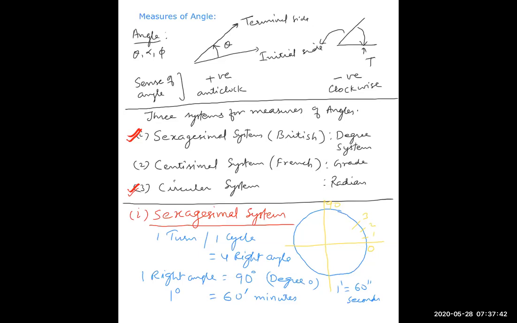So one right angle is equal to 90 degrees, and there are 4 right angles, so one turn is equal to 360 degrees. Each degree has 60 minutes and each minute has 60 seconds. See, this minute and second have nothing to do with the minute and second of the time system. Is this clear now? Small point.